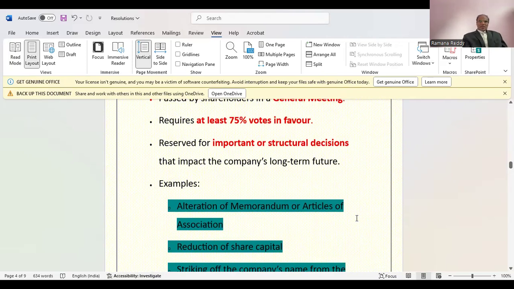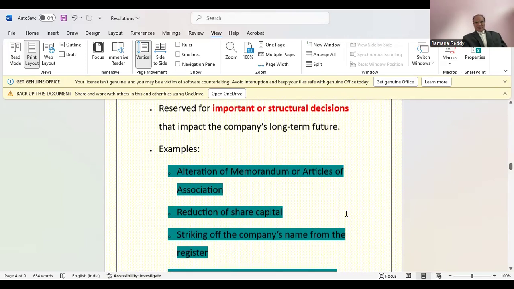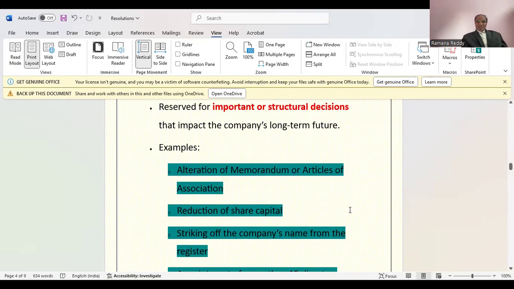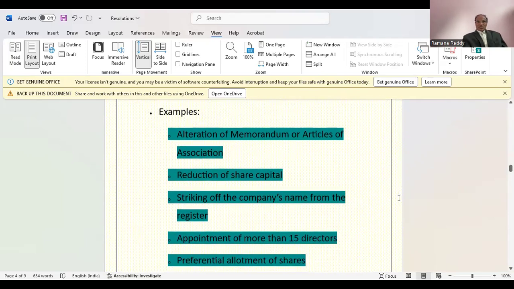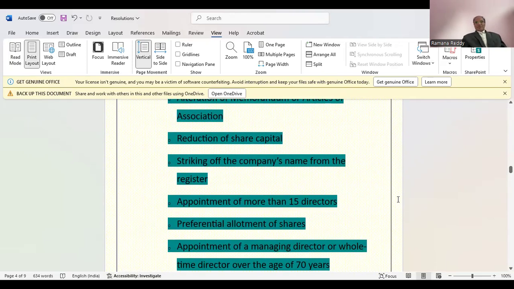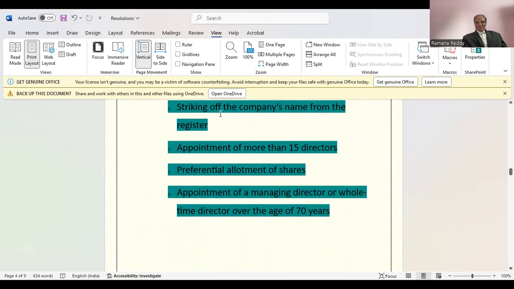Examples: alteration of memorandum, alteration of articles of association, reduction of share capital, striking of the company's name from the register. A special resolution is required. Appointment of more than 15 directors, special resolution. Preferential allotment of shares, special resolution. Appointment of a managing director or full-time director over the age of 70 years, special resolution.